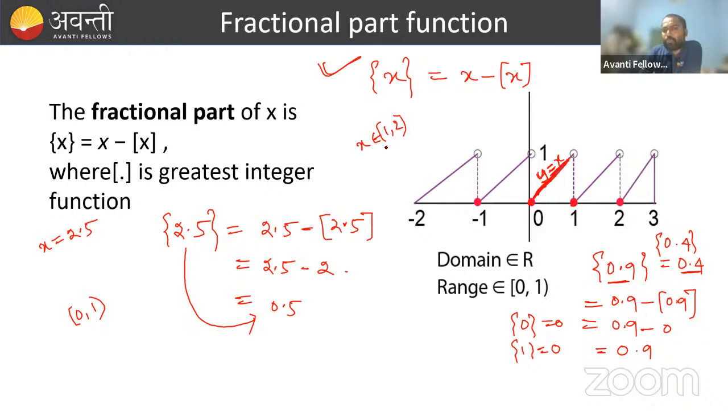Okay, 1 to 2. Suppose I'm taking any point, you can take any number, suppose I'm taking 1.5. Fractional part of 1.5: 1.5 minus the greatest integer of 1.5, that is 1.5 minus 1, 0.5. So always you are getting the output, the values of y, in between 0 to 1.